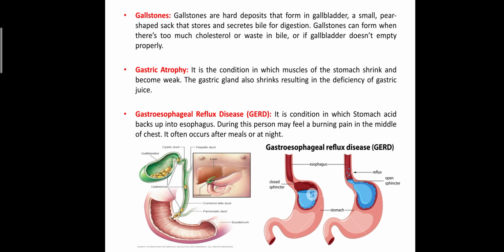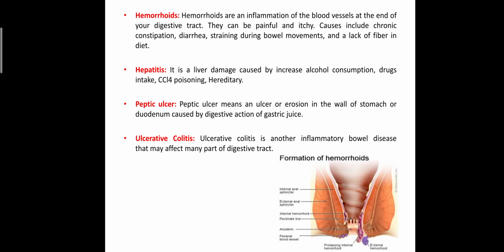Dear students, the next common condition of the GIT is hemorrhoids. Hemorrhoids is a condition in which inflammation of the blood vessels occurs at the end of the digestive tract. These hemorrhoids are painful and itchy.